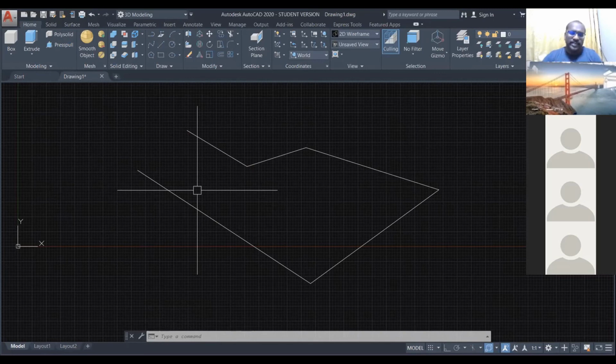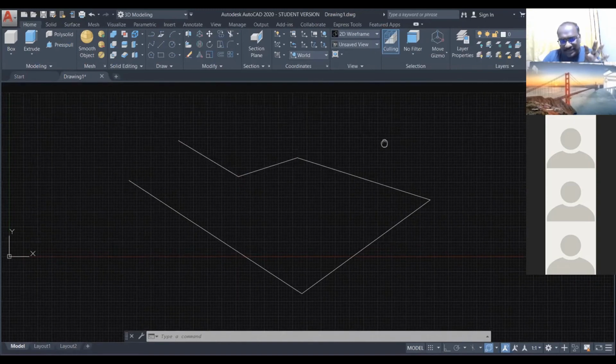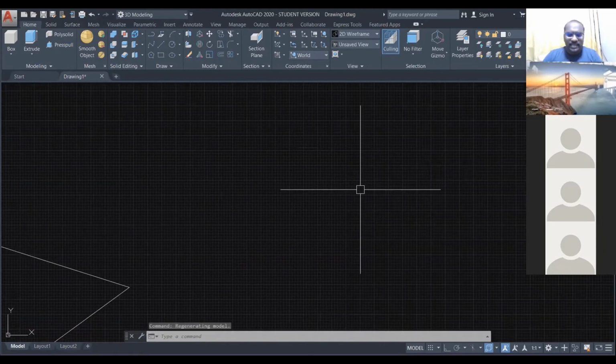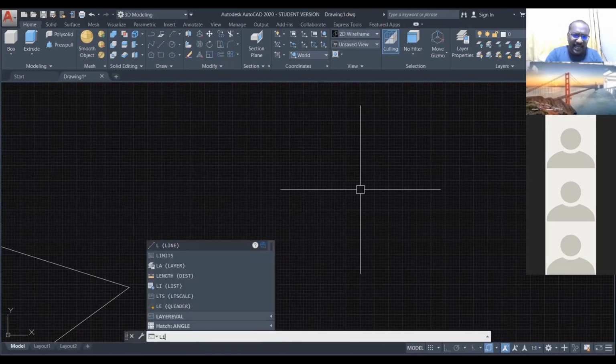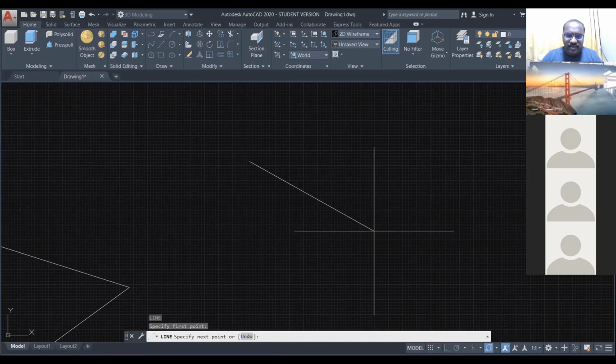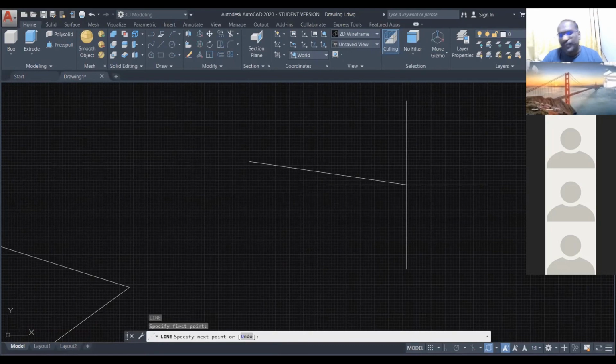I will teach you one more time. Now see, I press my mouse center button, the roller. When I press, it automatically becomes pan. Now press and move it. See, my drawing moves over to the left side. Again, now I give the command: L-I-N-E, enter. It asks me to select the first point. So I will select the first point here. Once you pick, then you move the cursor, and it moves automatically.